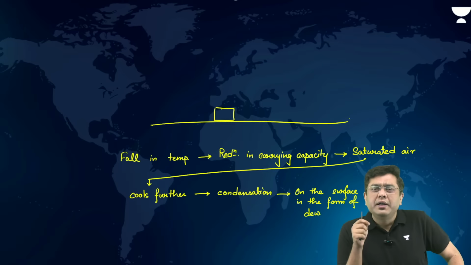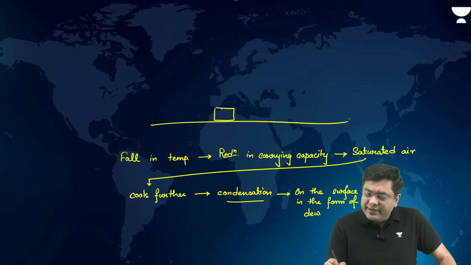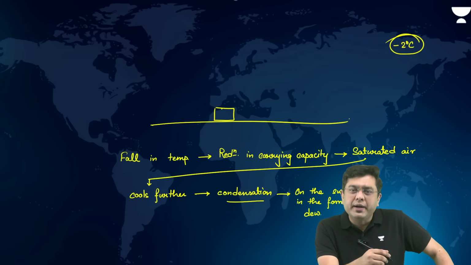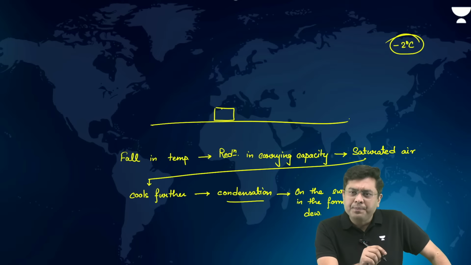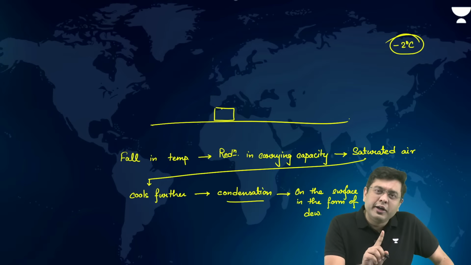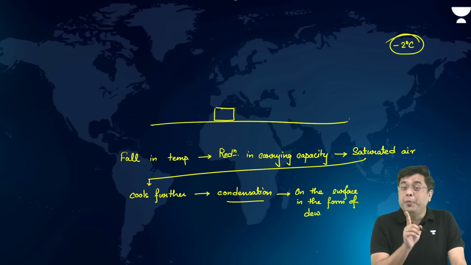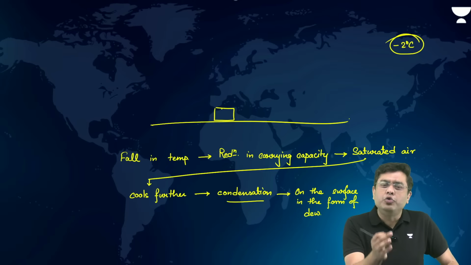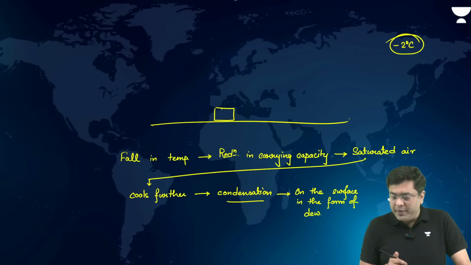What if this temperature at which the condensation is happening, let's assume the temperature is minus 2 degrees Celsius. Beyond that, saturation will be attained. In that case, will there be a dew formation which will happen? The answer is no. In that case, when the dew point temperature is lower than freezing point, you experience frost formation, not dew formation.